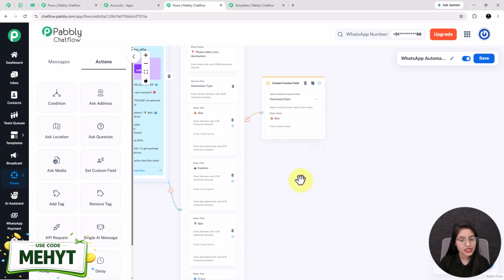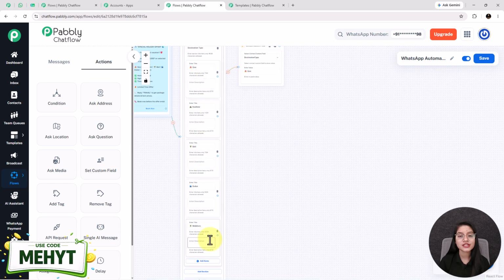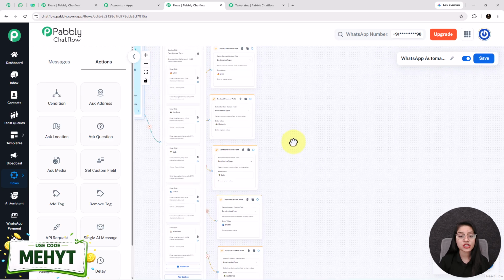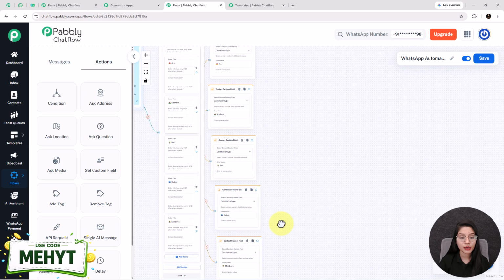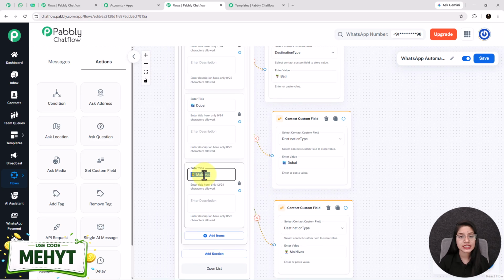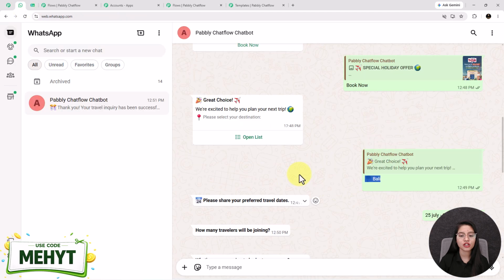Now I am going to set up 4 more contact custom field nodes for each of these destination types as well. Here I have added, as you can see, I use the same contact custom field in each of these nodes, but only change the value completely based on the input that I have entered in this enter title box. You also have to make sure that the input you have entered in this enter title box is the same you have to write in this enter value box. At the end, this will help your bot to provide customized messages to your users completely based on their choice.